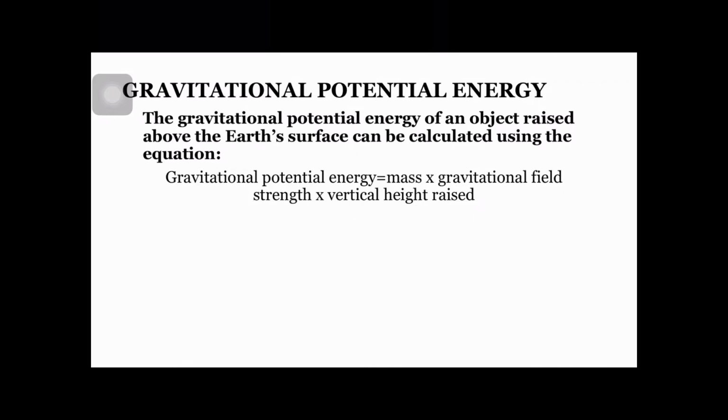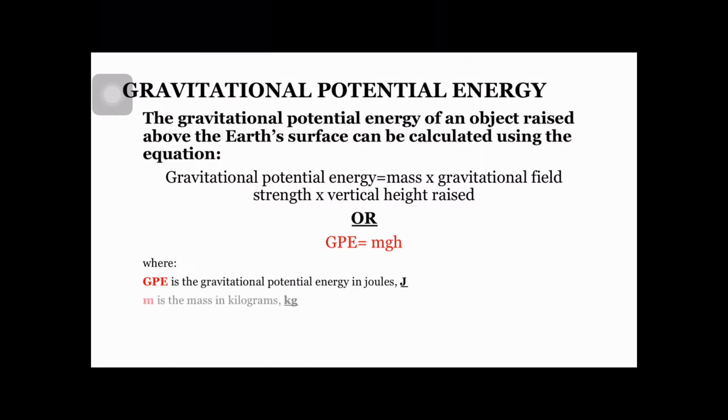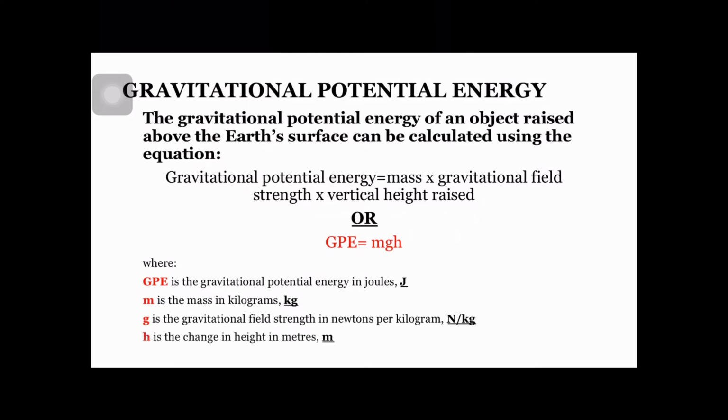The gravitational potential energy of an object raised above the Earth's surface can be calculated using the equation gravitational potential energy is equal to mass times gravitational field strength times vertical height raised, or in symbols, GPE is equal to mgh, where GPE is the gravitational potential energy in joules, m is the mass in kilograms, g is the gravitational field strength in newtons per kilogram, and h is the change in height in meters.